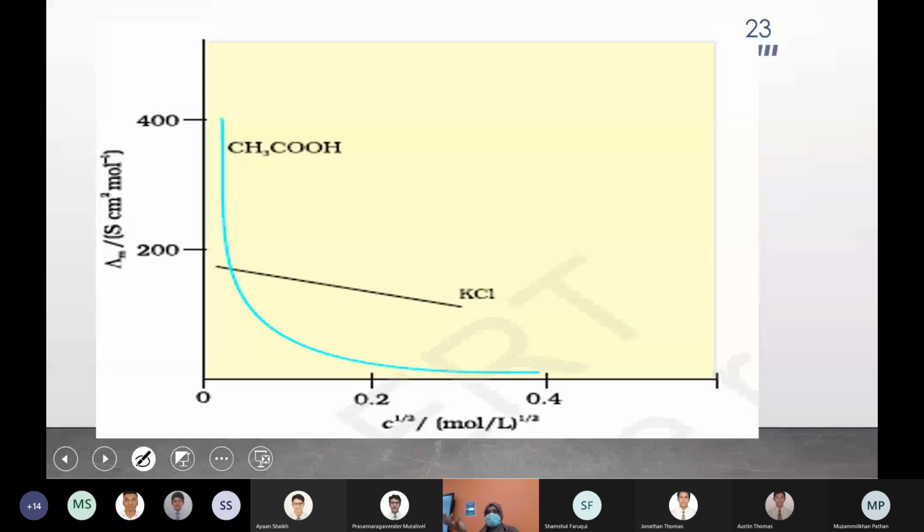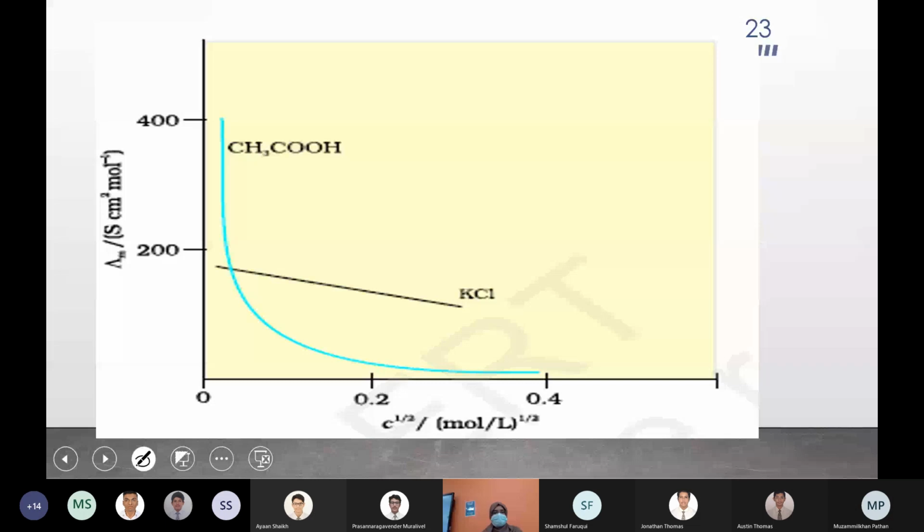If it is zero, that is a pure solvent. It is almost equal to zero, so you cannot measure it because it's a very, very dilute solution. You cannot measure it using the conductivity cell.